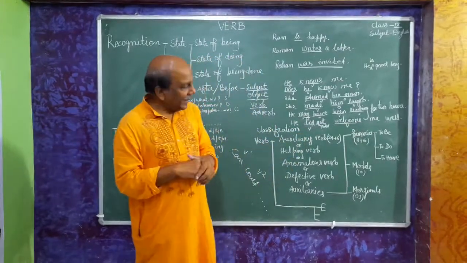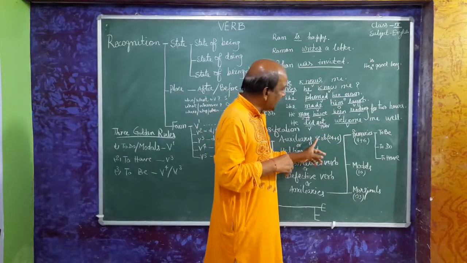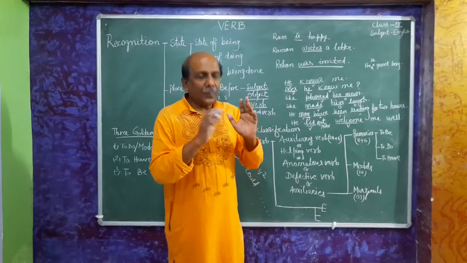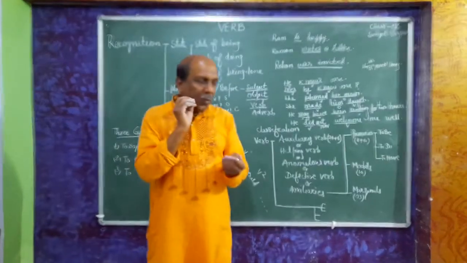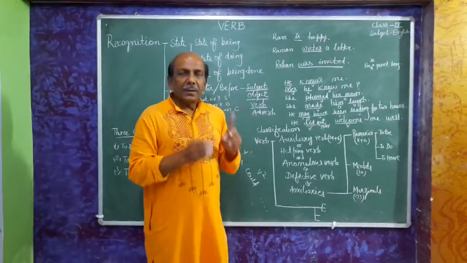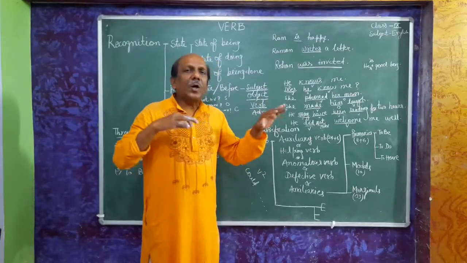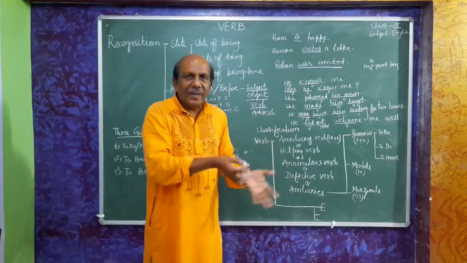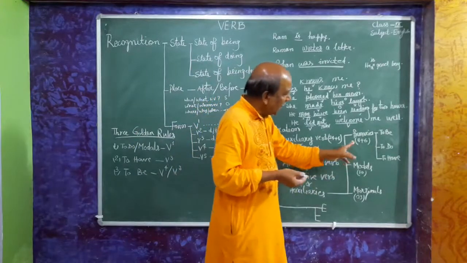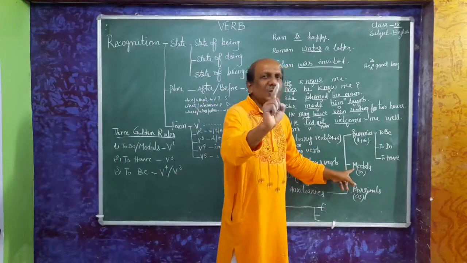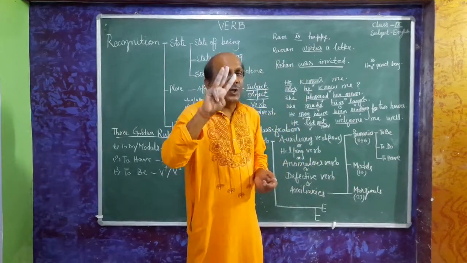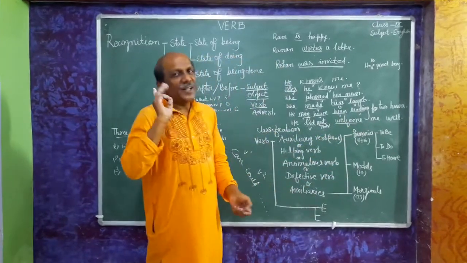When you study grammar, you will find that grammarians have divided them into only 2 parts. But suppose there are so many students. Why do some students go to class 10th and some to 9th? These classes are divided on the basis of capacity, capability, ability, power of understanding or power of application. In the same way, modals do only one job, primaries do 2 jobs, and marginals do 3 jobs. So I have divided them into 3 parts.